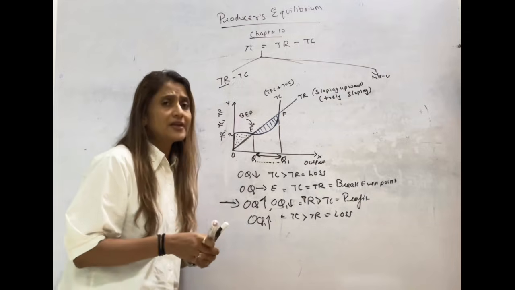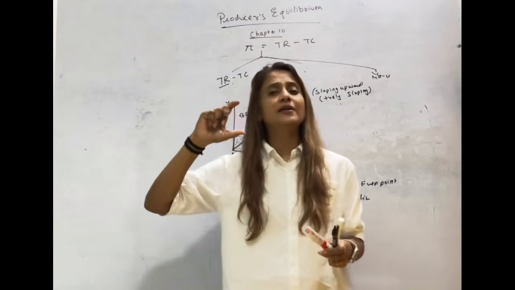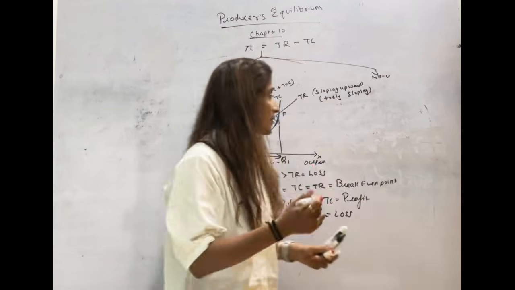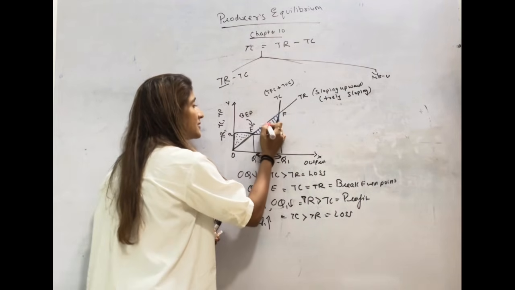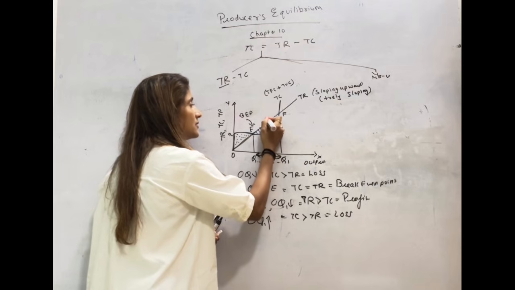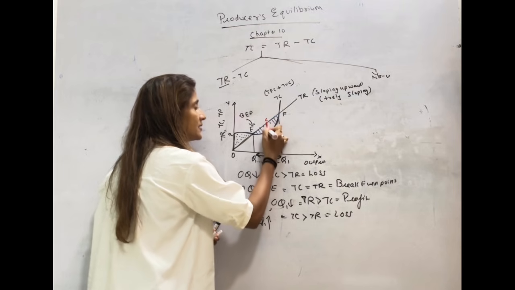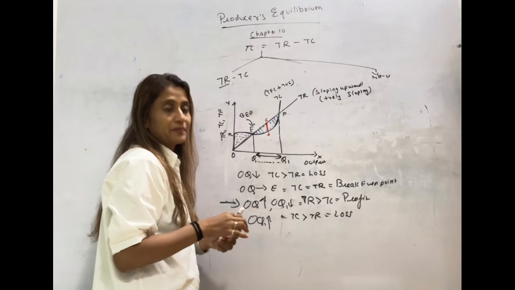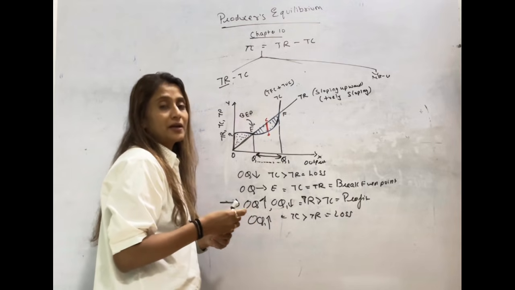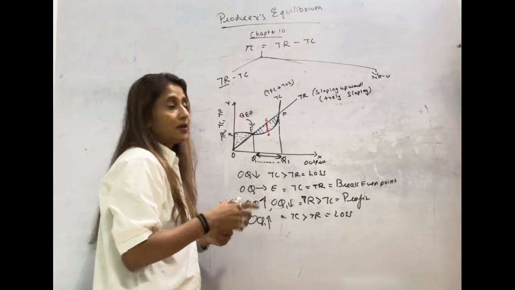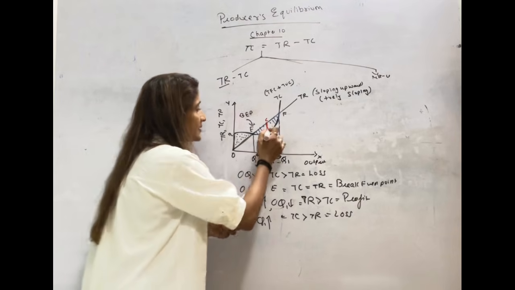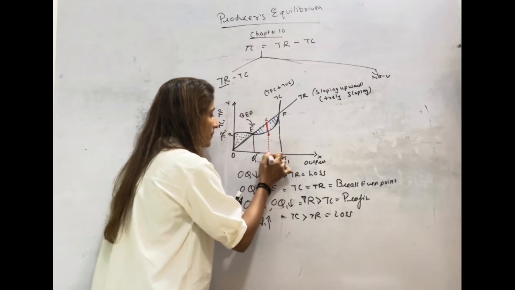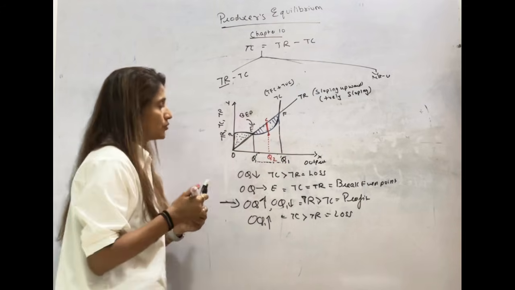As I told you, wherever the vertical gap between TR and TC is maximum, that is called maximum profit. So if you see this CD, at this point the vertical gap between TR and TC is maximum. If I extend it, let's call it OQ2.